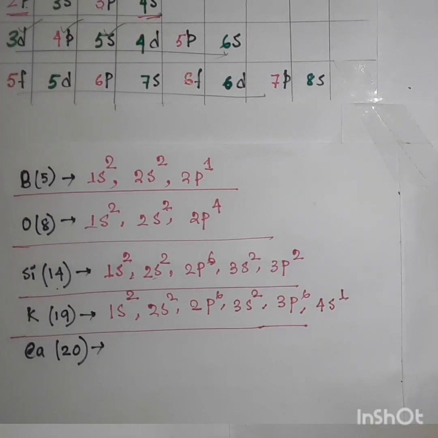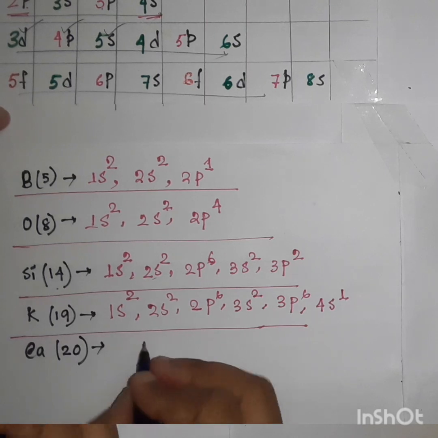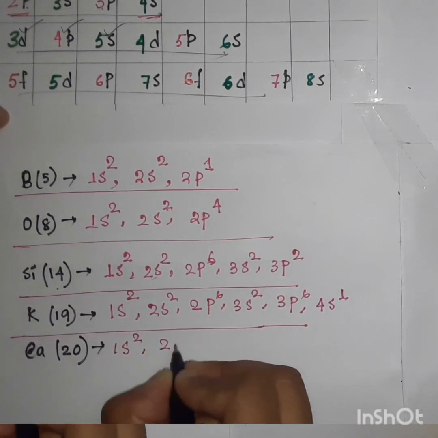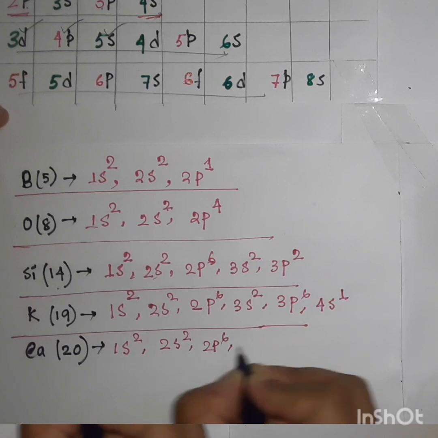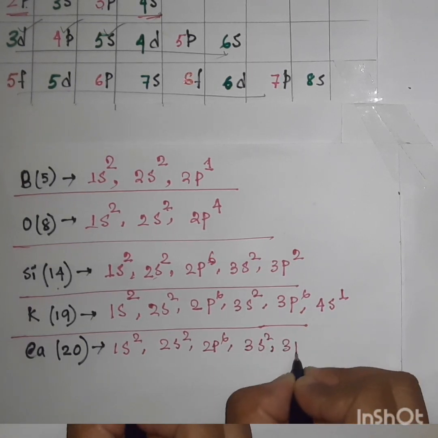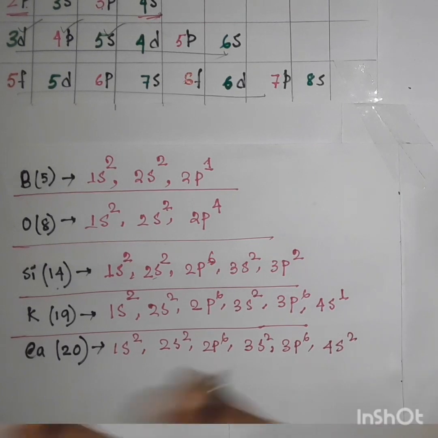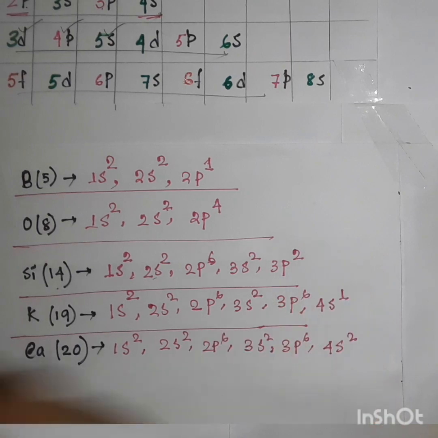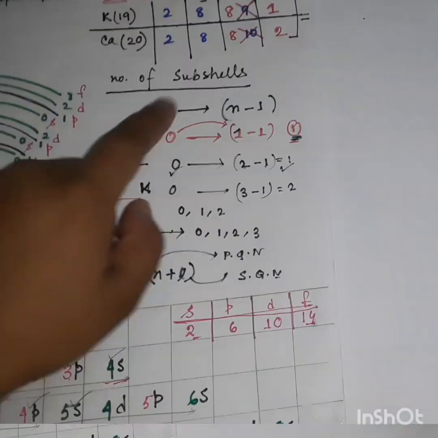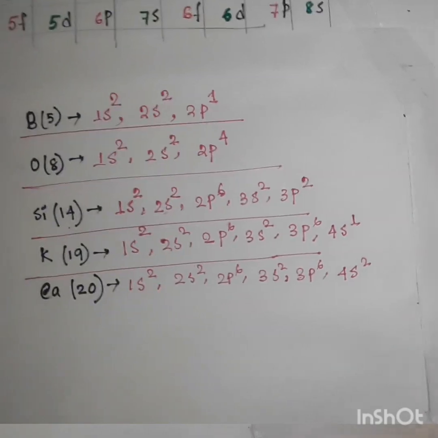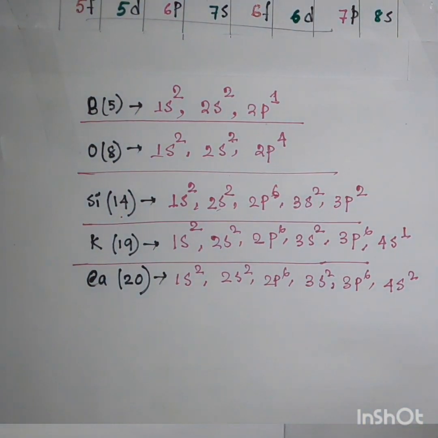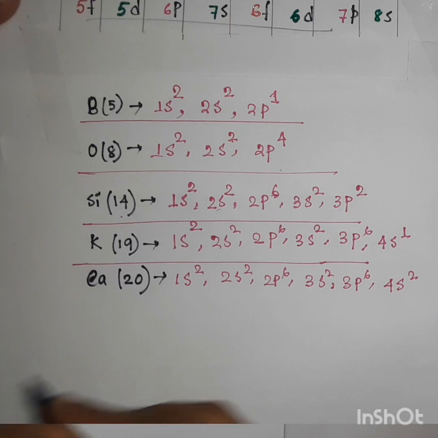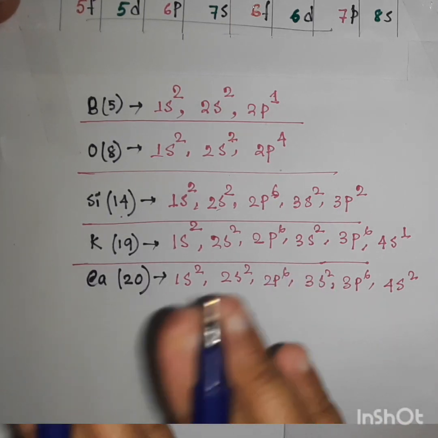Okay, so now there is no discrimination. For calcium: 1s2, 2s2, 2p6, 3s2, 3p6 and 4s2. Here there is also no discrimination. Can you conclude why there was a problem in the 2n square rule, but here there is no problem? Because the third orbit, the M shell, has now split into 3s, 3p and 3d orbitals. Now we can easily put those electrons without any doubt.